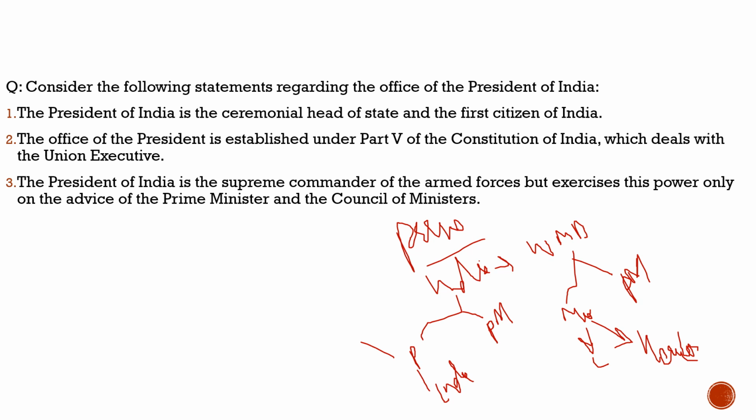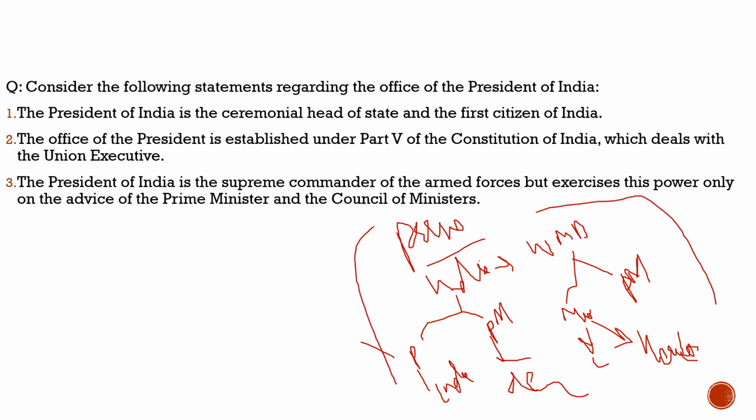In the letter of law, de jure, they are the ceremonial heads, and the government, the PM, are the actual heads of the state, de facto. This is the common thing which we brought from Britain. How is it different? In Britain they have a monarchy, in India we have a republic, and the president is elected. This is all the basics we should know about the president and the mode of democracy.